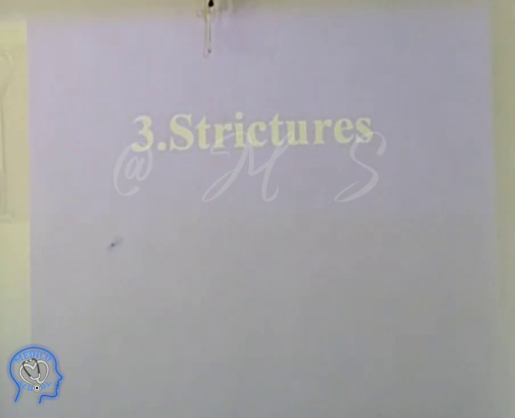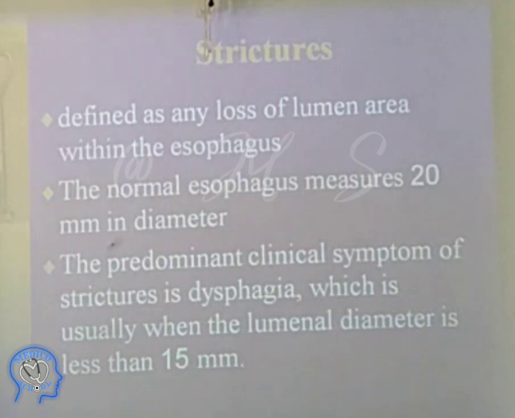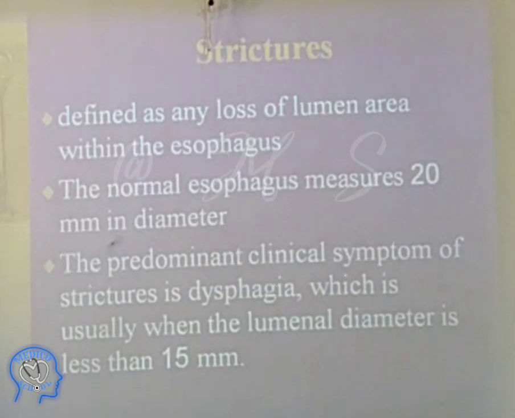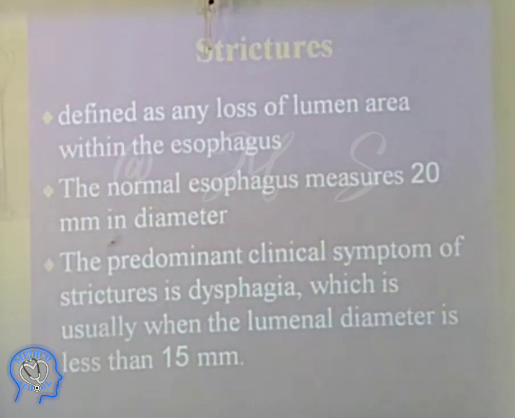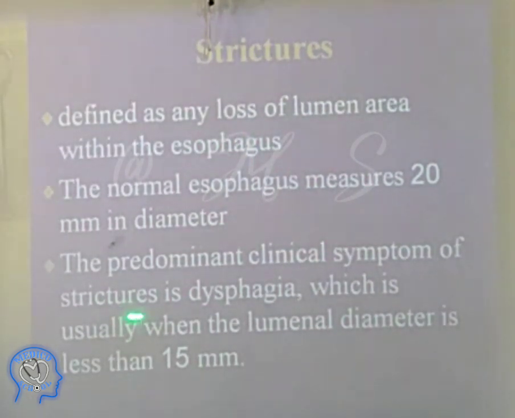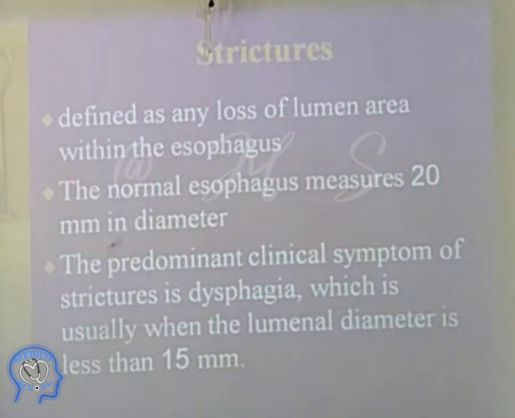Strictures also can cause dysphagia. Now, there is any loss of the lumen area. Definitely when there is a stricture, the lumen area is decreased. The normal esophagus may have a 20 millimeter diameter. Now the normal size of it is 20 ml. It can reduce because of anything, whether stricture or carcinoma. The cardinal symptom of stricture is dysphagia. So all have dysphagia.